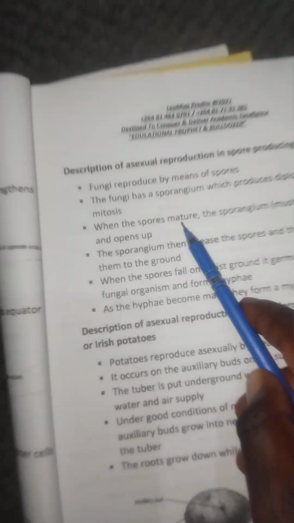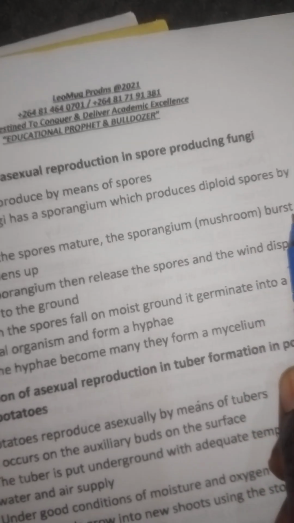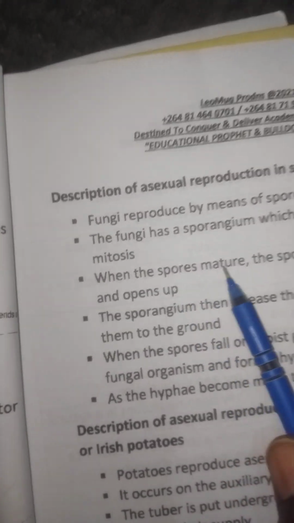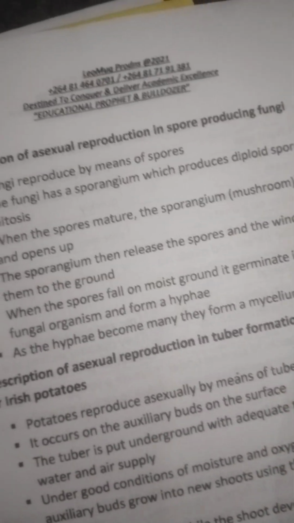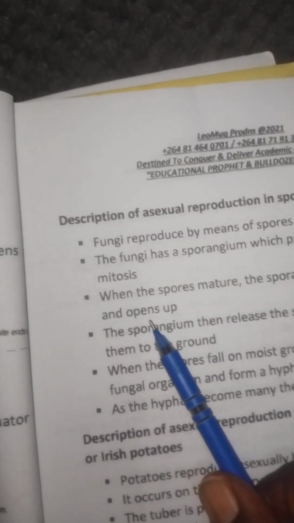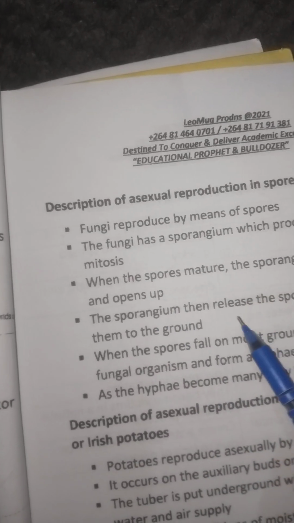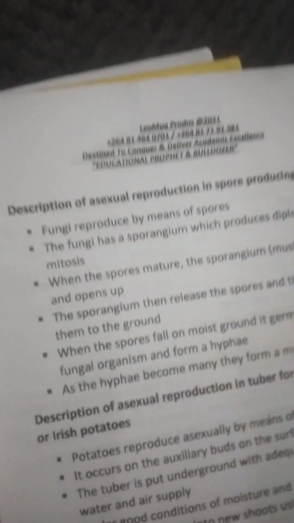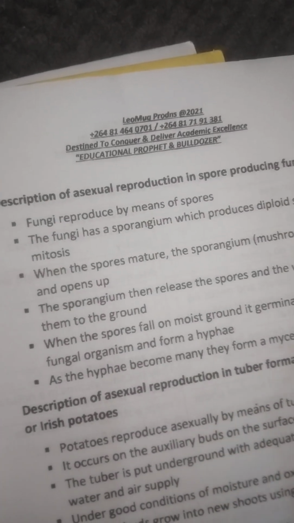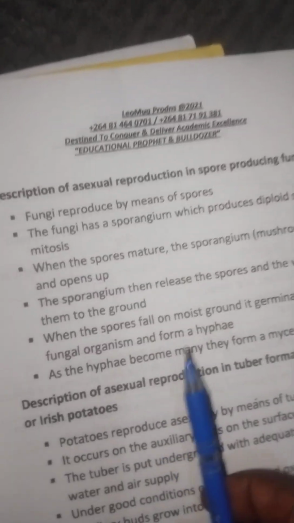When the spores mature, the sporangium, for example the mushroom, bursts and opens up, releasing the spores. And the wind disperses them to the ground.